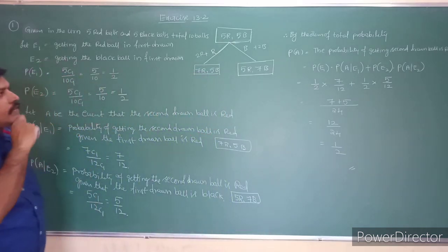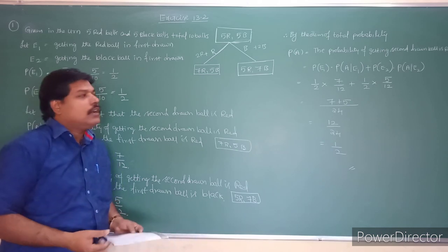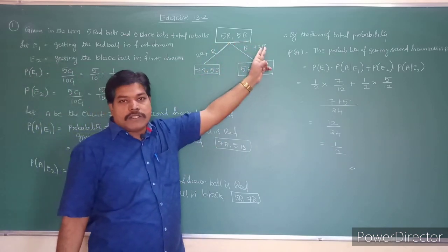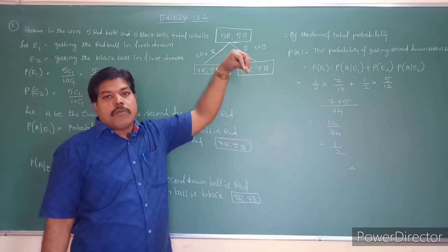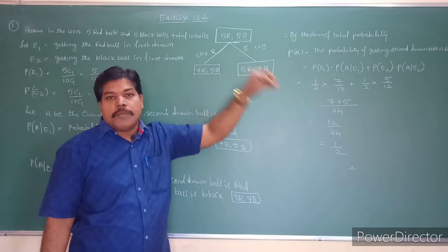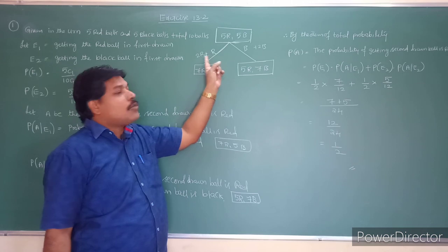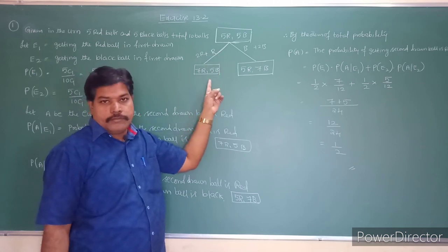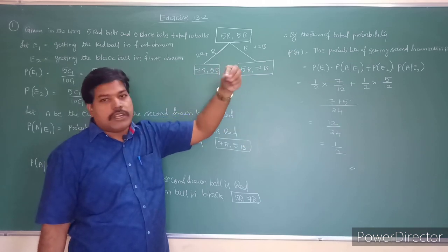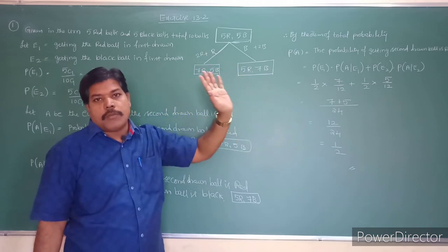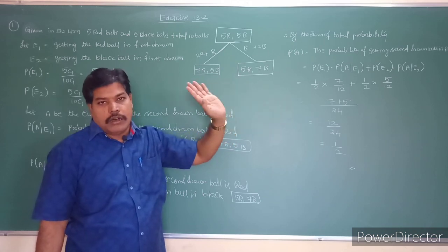So see that question, students. First read the question and understand it first. What they are saying is that in the urn you have 5 red and 5 black balls. If the first drawn ball is red, replace the ball and add 2 more red balls to the urn. Similarly, if the first ball is black, replace the ball in the box and add 2 more balls of the same color.